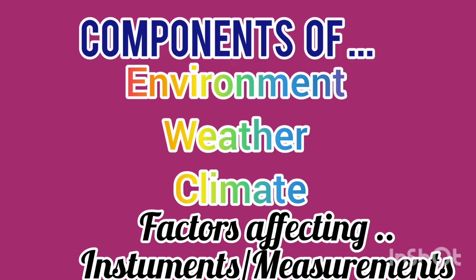Now we are discussing weather. What is weather? It means the daily changes that happen in the atmosphere. So today the weather is so hot, the weather is so cool. Yes or no? So this is called weather.